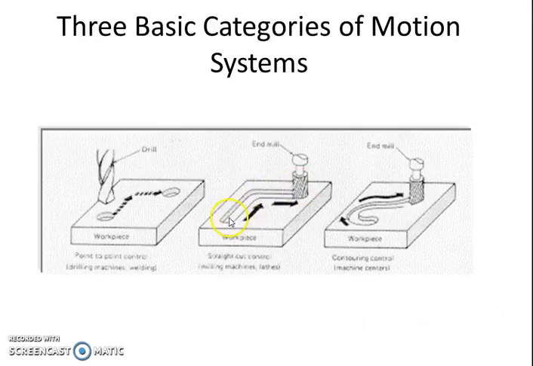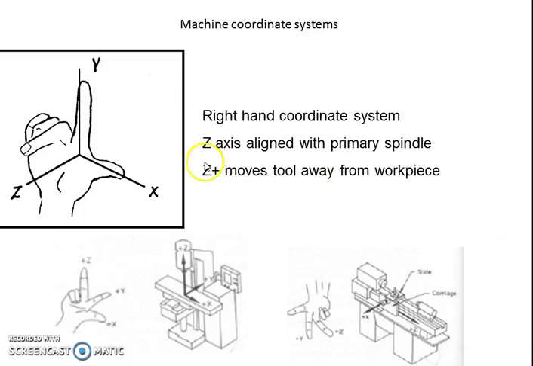But here the motion is in two axes, that is up and down, and in this case the to and fro movement of the work table. Whereas in the case of contouring, contours in three dimensions, that is x, y and z axis, the motions are possible. I will show what those x, y and z axes are. It is a coordinate system where your right hand's three fingers, the forefinger, pointing finger and the thumb, are stretched apart at 90 degrees.